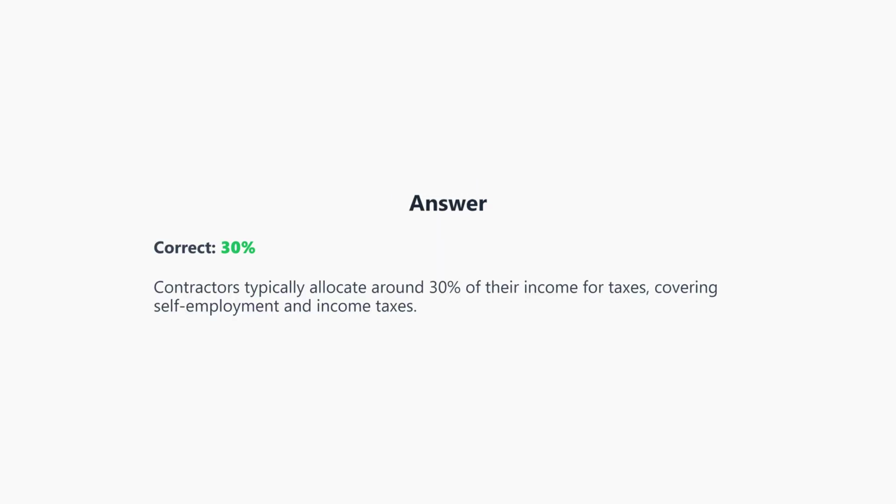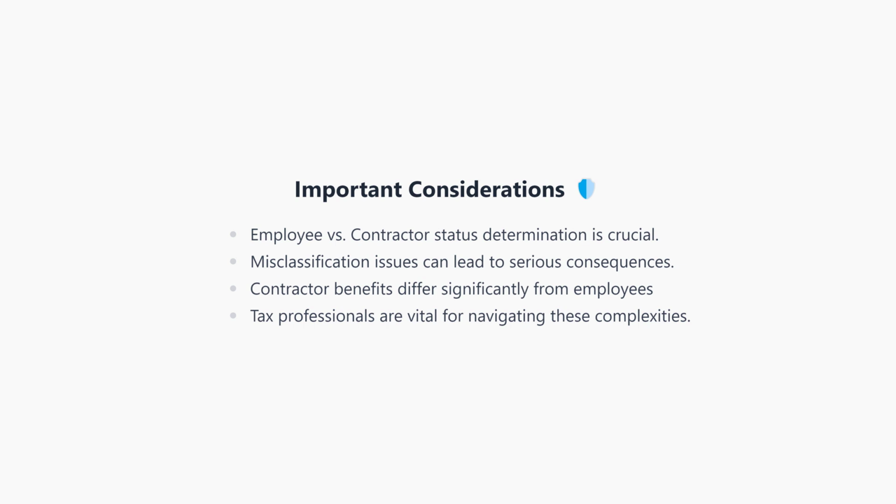Contractors typically allocate about 30% of their income to cover their tax obligations, including self-employment tax and income tax. Let's reiterate some key points here. Determining whether someone is an employee or a contractor is crucial, as misclassifying employment status can lead to serious consequences. Remember, contractors have different benefits compared to employees, and it's always recommended to consult with tax professionals to navigate these complex areas effectively.